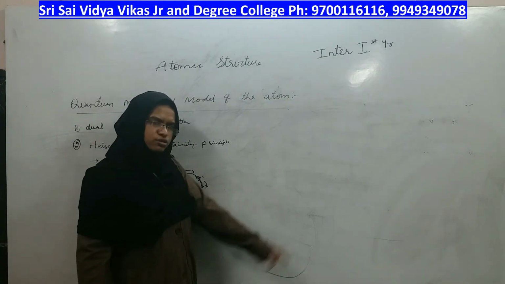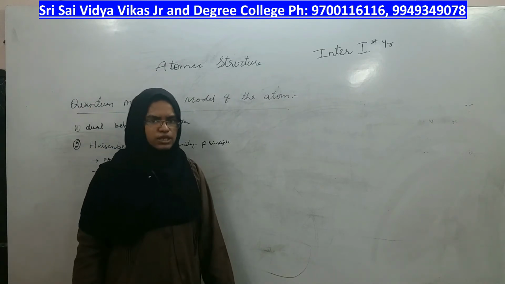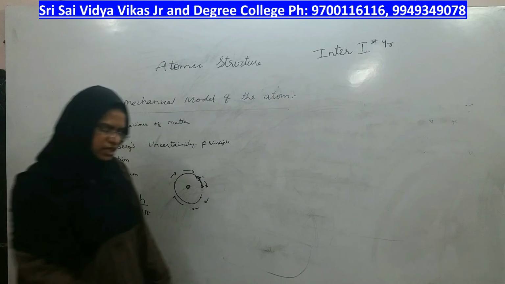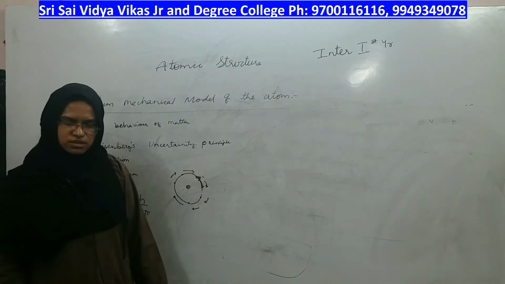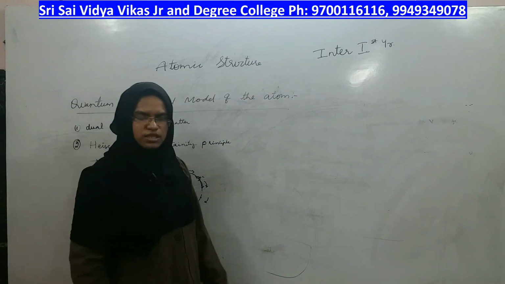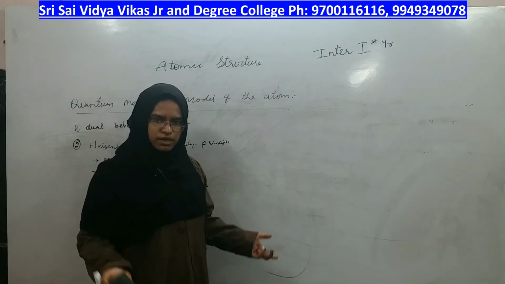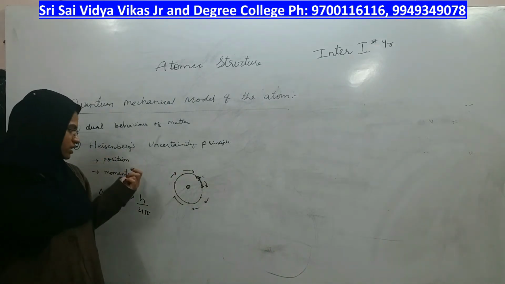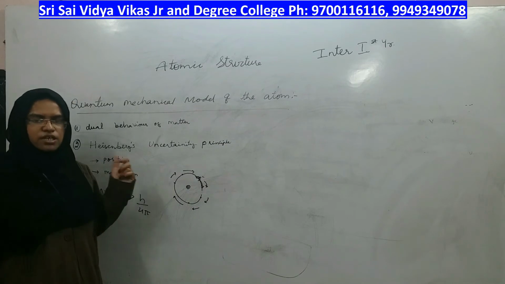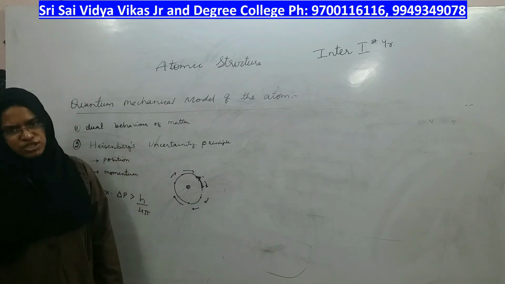If I was moving continuously, can they tell that I am at the middle of the point only? No. If I am continuously moving without stopping, they cannot tell my position. If I stopped at this position, then only they are telling my position, but my speed cannot be determined. If you want to determine the speed of the object, you cannot determine the position of the object. If you want to determine the momentum of the object, you cannot determine its position.